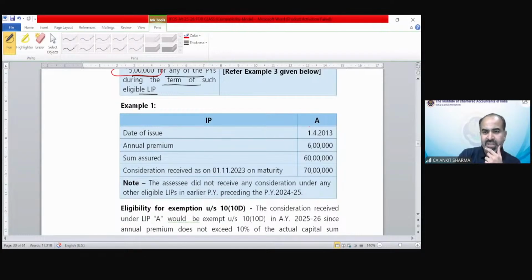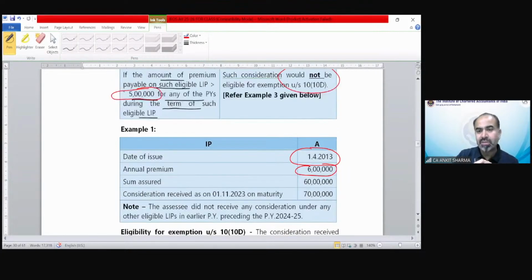Date of issue, you can see, 1/4/2013. Annual premium 6 lakh. Sum assured 60 lakh. Amount received on maturity is 7 lakh rupees. So would it be exempted or taxable? With the help of the provisions we have gone through, and you can see the note says the assessee did not receive any consideration under any other eligible LIPs in an earlier year before 24-25.